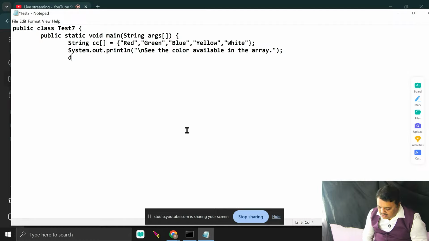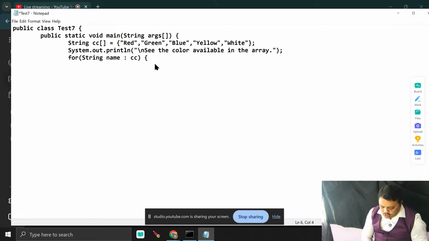I just write here for. It is the array of type String. I have to declare a variable of type String. You know that String is a class. A variable of class type is called a reference. String name is equal to... You try to understand what I can do because it is an array of type String. String name, I pass colon. Here the array reference. What is the array reference name? cc.